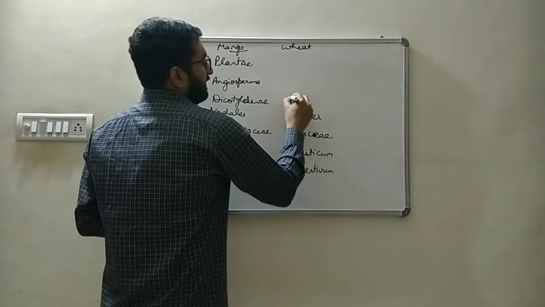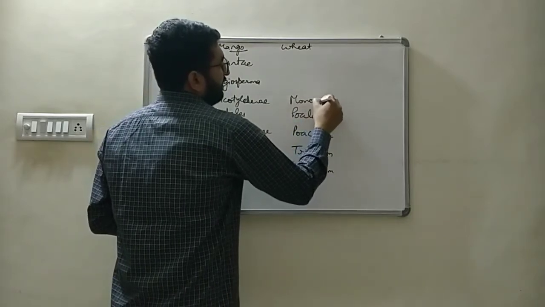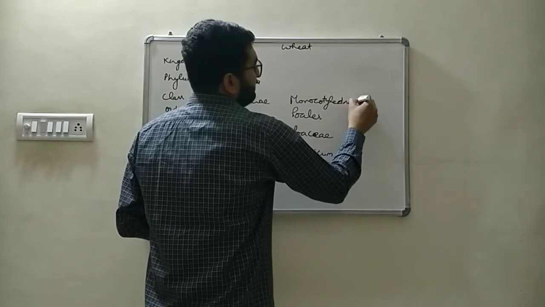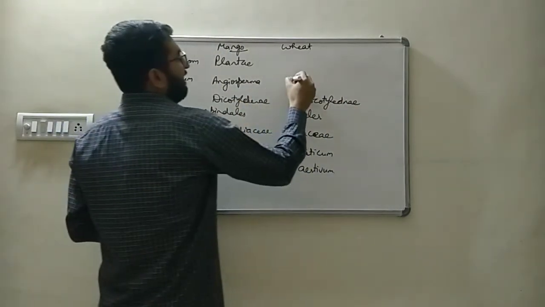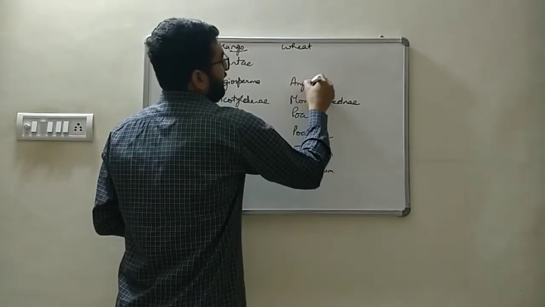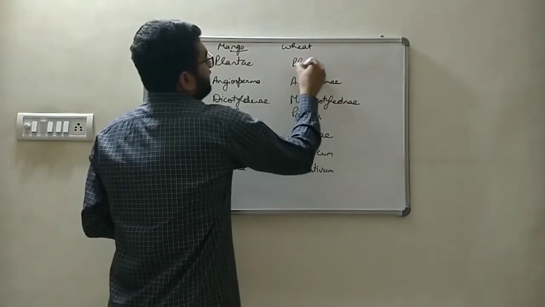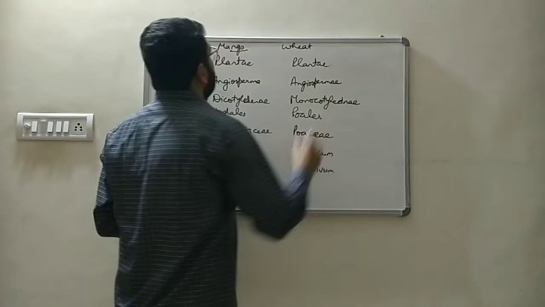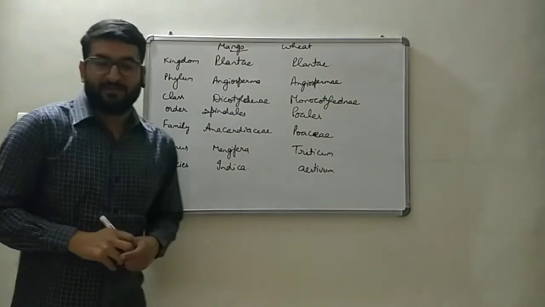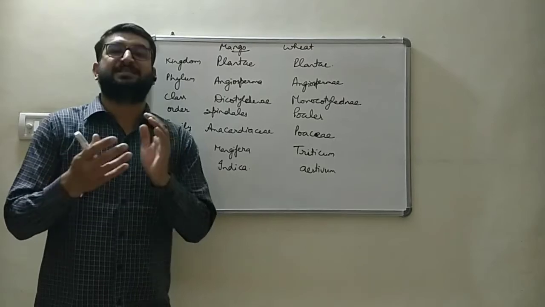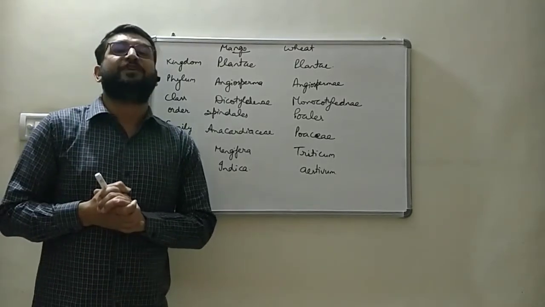It is a monocotyledon seed. A single cotyledon is possessed by that seed, so monocotyledonae. Its phylum is the same, Angiospermae. The seed is enclosed within the fruit, and it is also included in the kingdom Plantae. So these are the biological classifications of two plant species, that is mango and wheat.